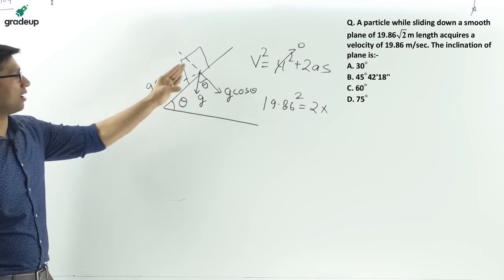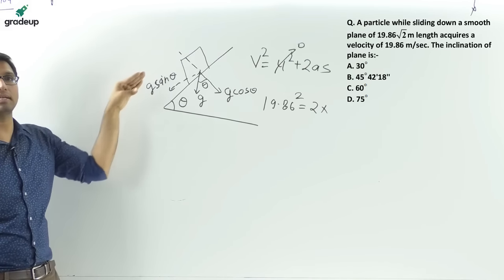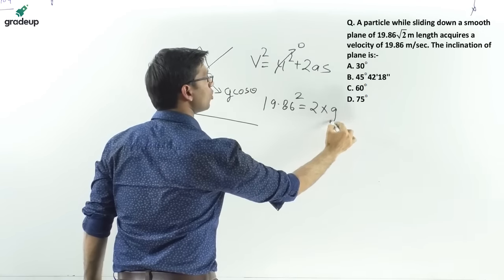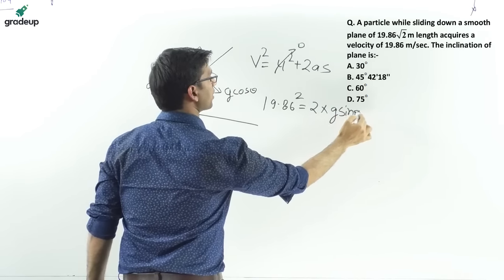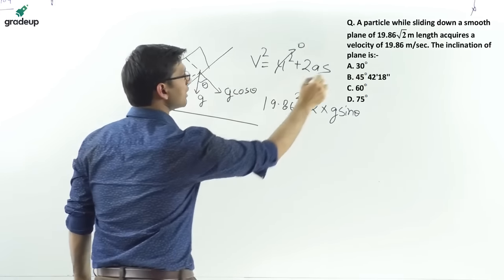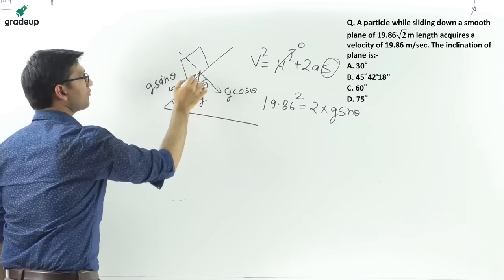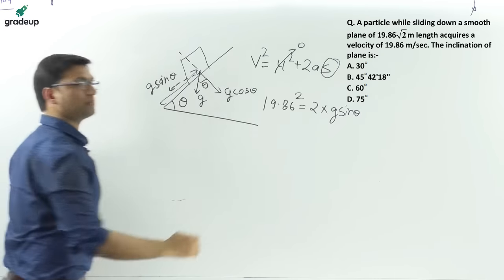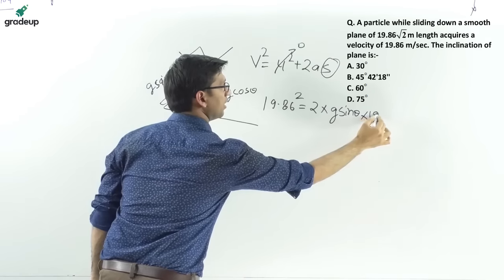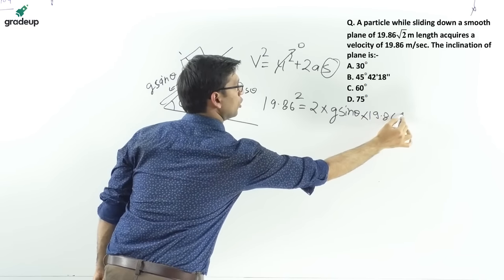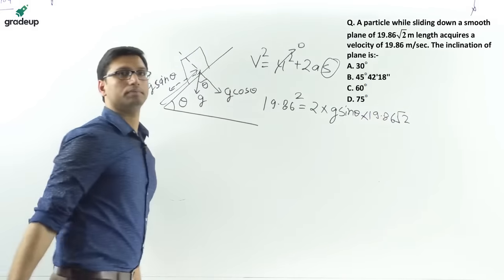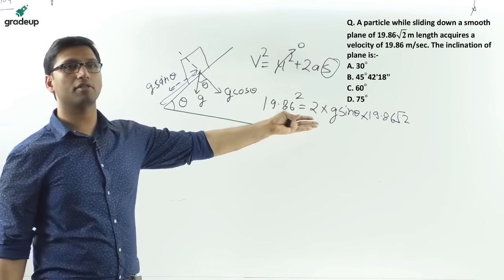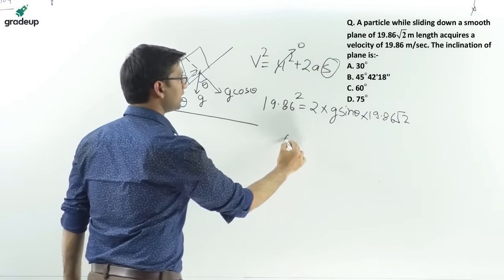The object is sliding in this direction, so the acceleration will be equal to g sin theta, into s, which is the length of the inclined plane, equal to 19.86 root 2. After solving it and putting g equal to 9.81, you will get theta equal to